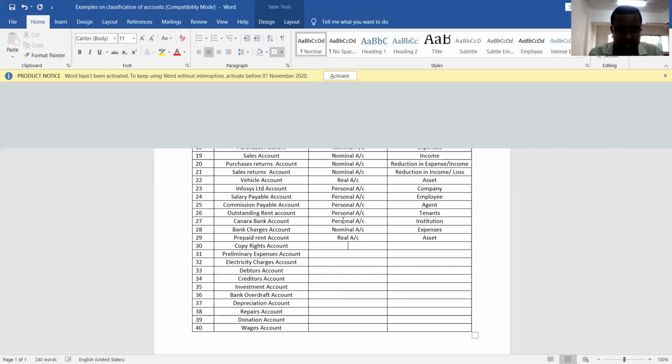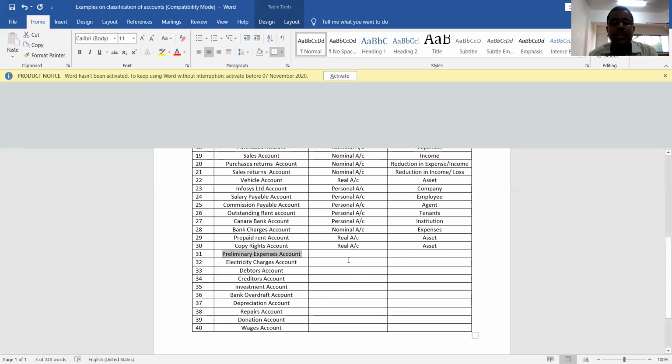Next term is copyrights account. What is copyright? Here authors write a book and they will not allow anybody to copy the contents of that particular book, meaning they get some legal rights on their books or novels or songs. That is copyrights. Copyright is also a kind of asset, an intangible asset. So since it is an intangible asset, it is a real account. What is the reason? The reason is asset.